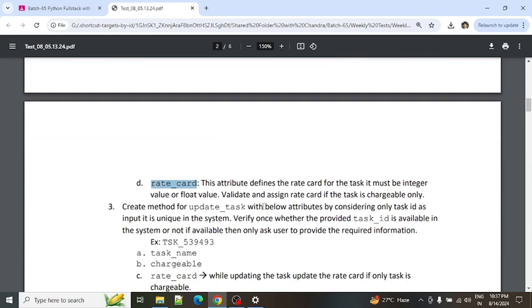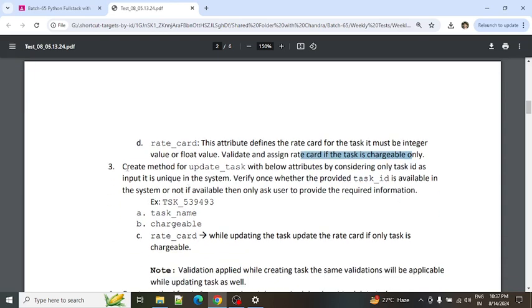Now the rate card. For each and every task there will be a rate card. This rate card defines the amount, the rate, for this particular task, and this value must be an integer or a float value. So this has to be validated, and here there is another validation: the rate card has to be filled only if the task is chargeable. Otherwise, the rate card will be zero.